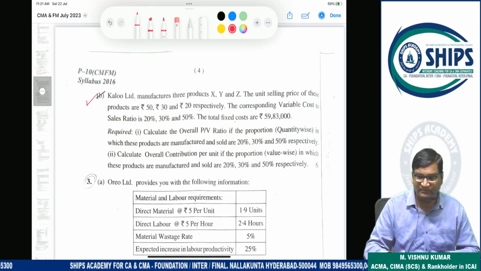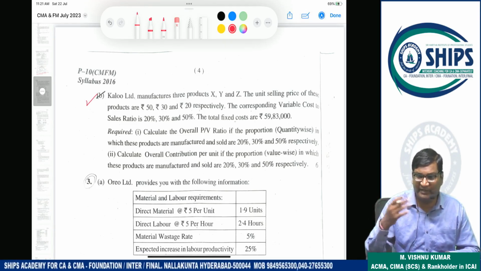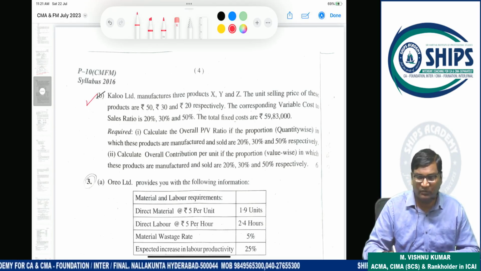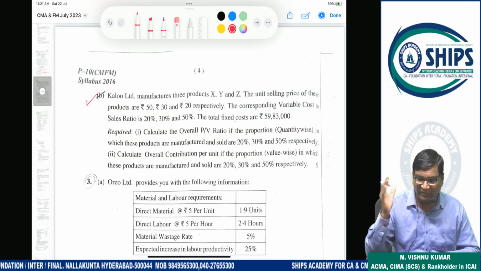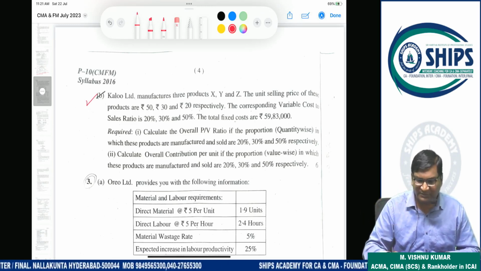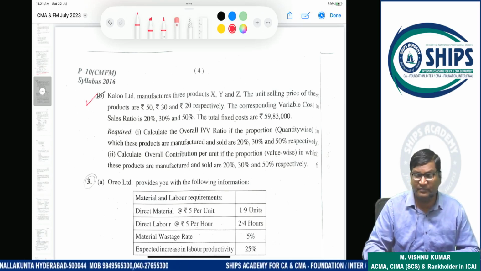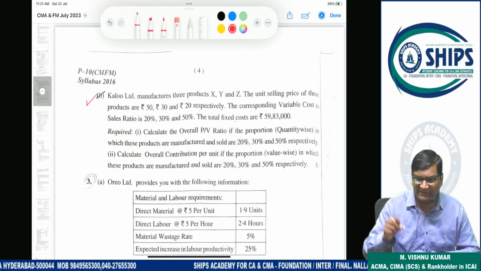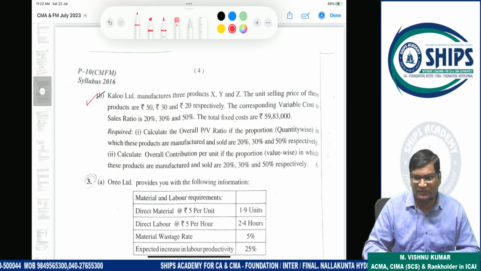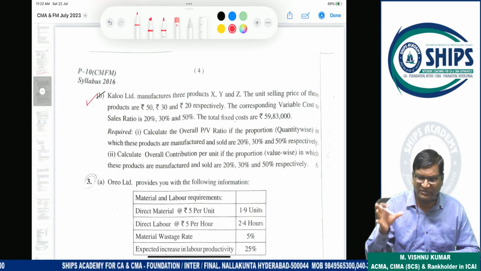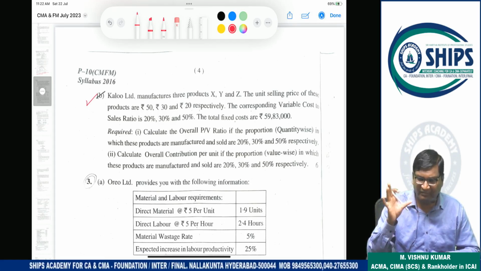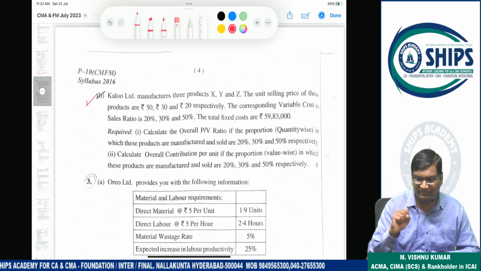In some cases a company will manufacture 2-3 different types of products, so they will maintain one sales mix. That means what should be the sales proportion for product 1, product 2, product 3. In that circumstance we have to calculate break-even point on overall basis, then product-wise also. Whenever sales mix and product-wise data are given and we have to calculate BP, first we have to calculate combined PV ratio or combined contribution.